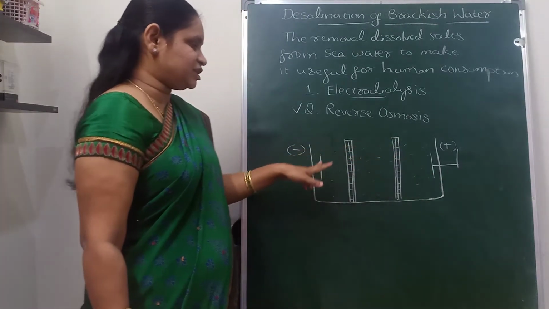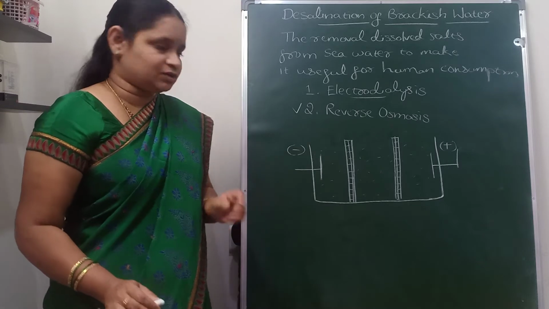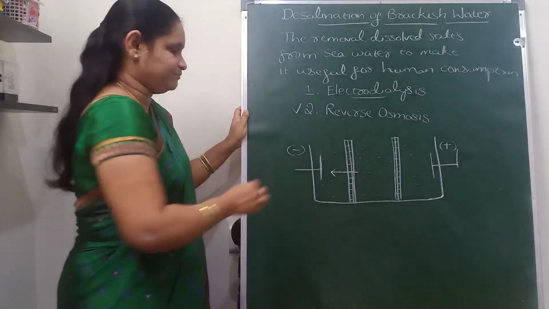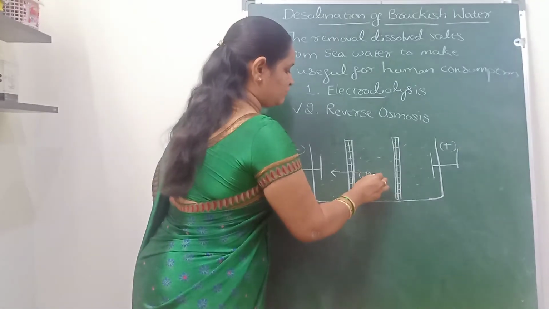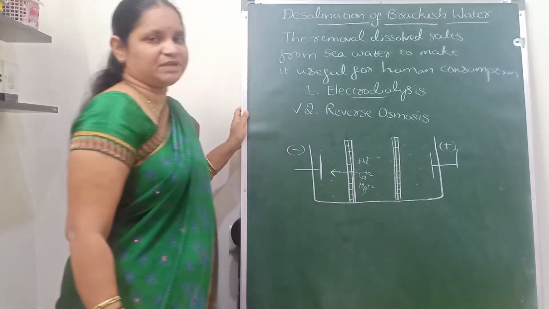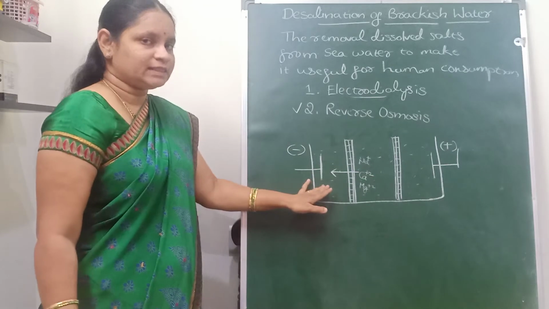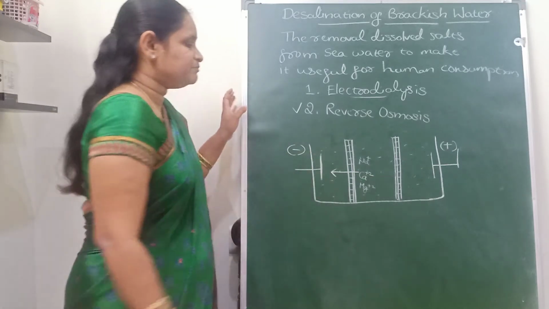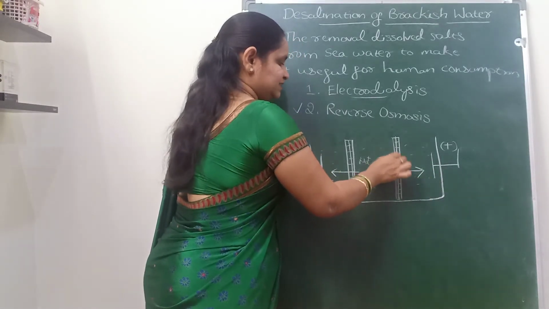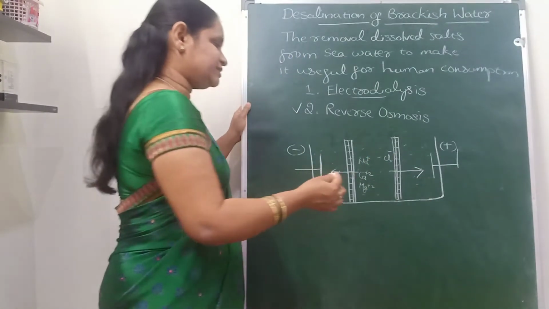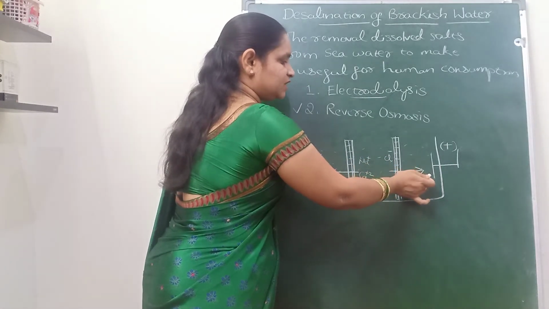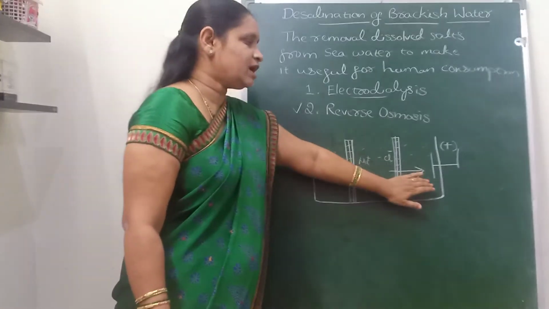The cations, like calcium, magnesium or Na+, migrate towards the chamber fitted with the cathode, whereas the anions, like Cl- or other ions present in the water, migrate towards the right side chamber, which has the anode.